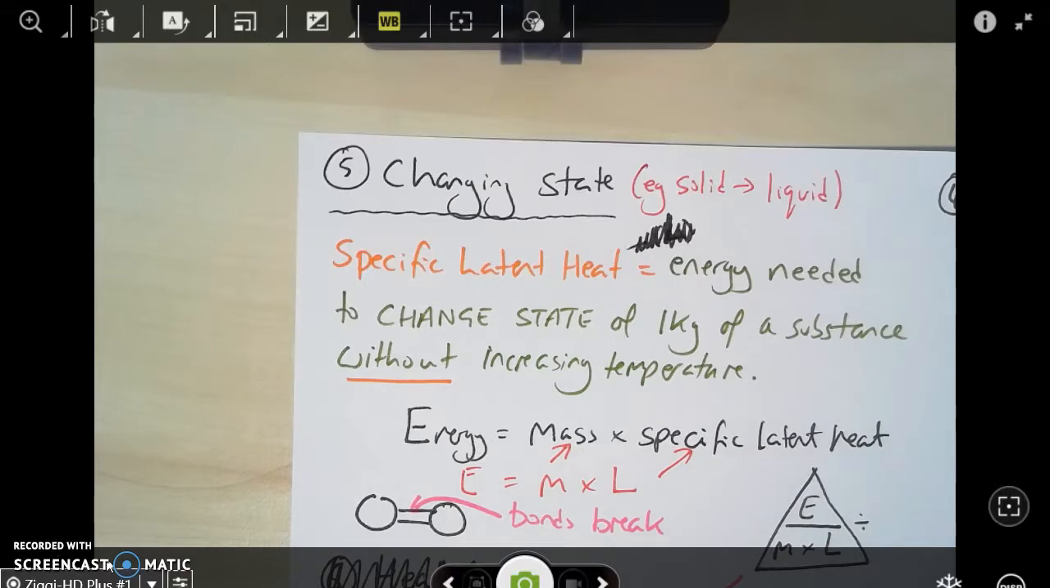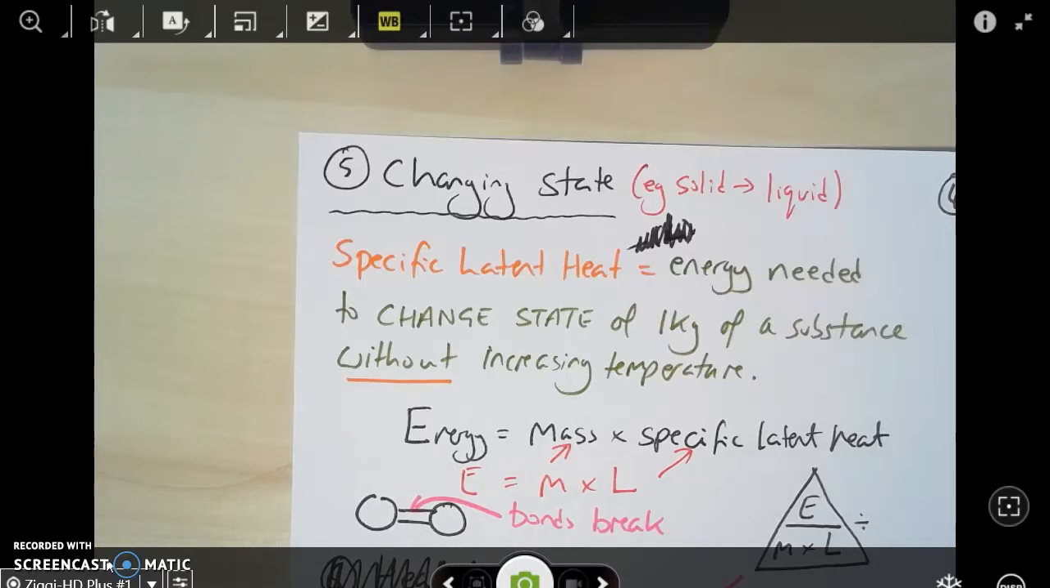That extra energy is used to break the bonds between the ice particles and allow them to flow like water. That energy will not increase the temperature of the ice, it will just break the bonds. So that's what the specific latent heat is, the amount of energy needed to change the state of 1 kilogram of a substance, break the bonds so it can go from solid to liquid or liquid to gas, but without increasing the temperature. Don't forget, the same amount of energy is released if something goes back from being a liquid into being a solid.